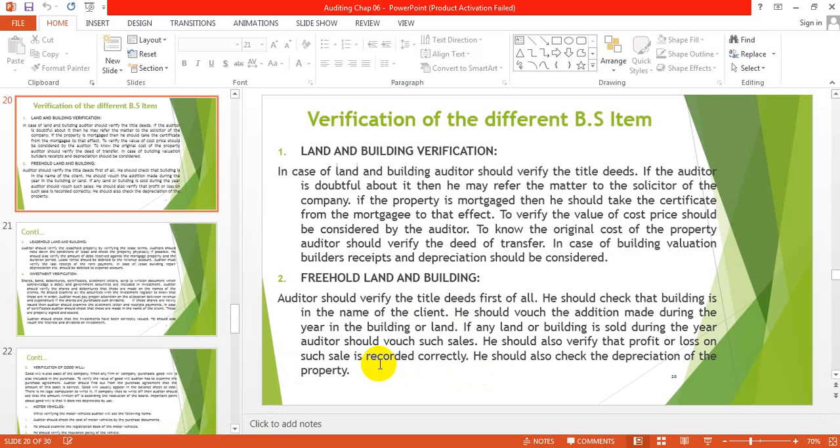Basically, in case of land, there is depletion. We call it depletion. And in case of building, there is depreciation. So he should also check the depreciation of the property, whether they recorded the depreciation of the property or not.